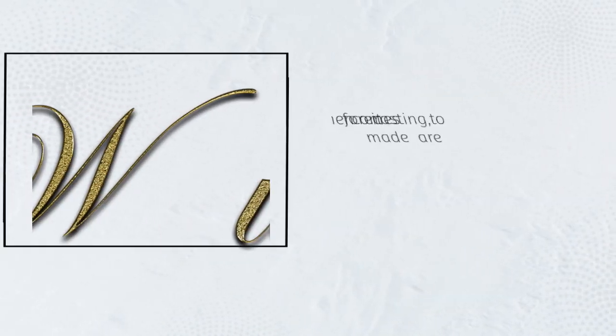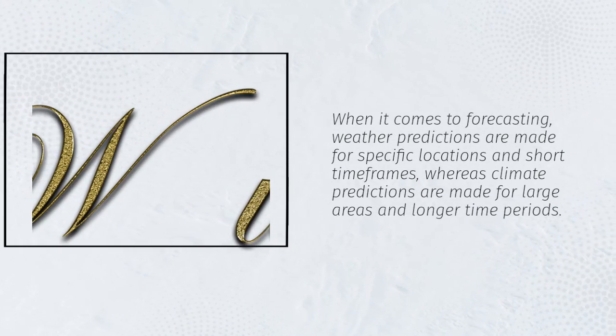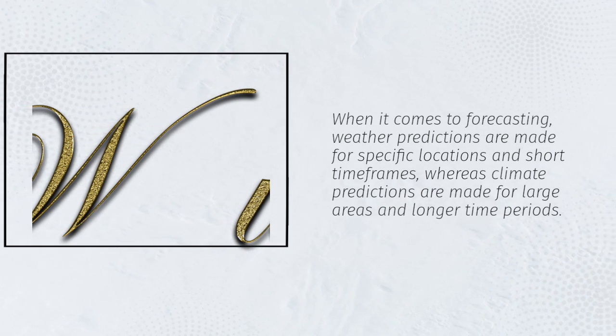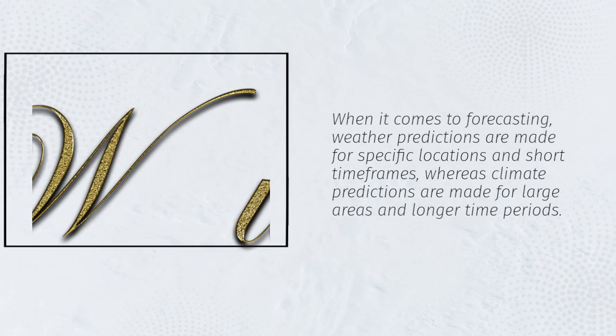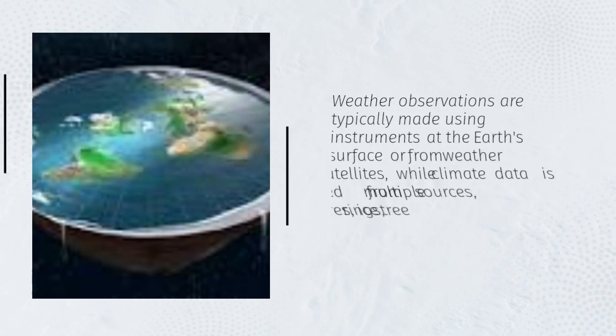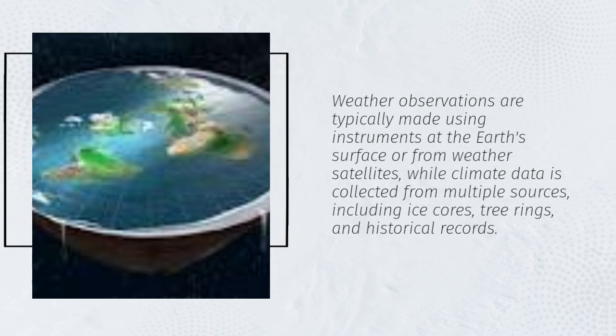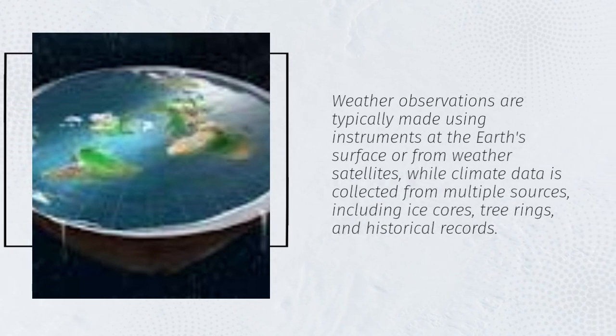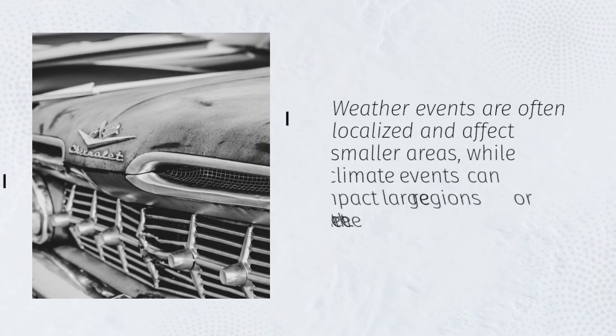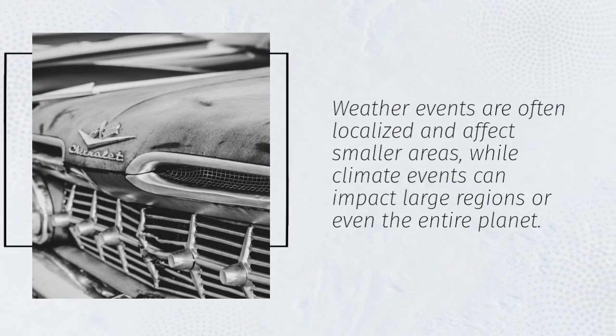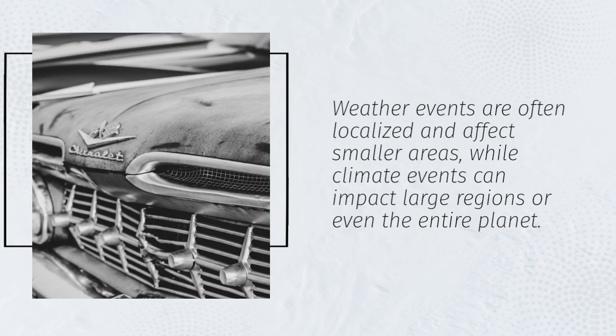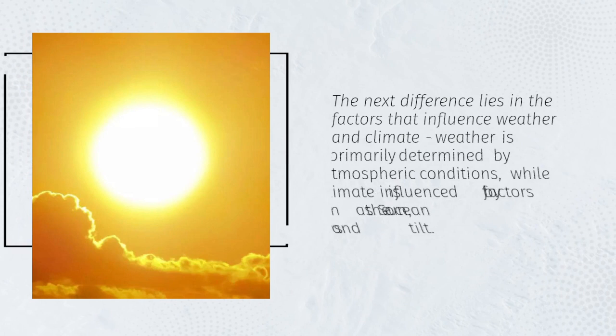When it comes to forecasting, weather predictions are made for specific locations and short timeframes, whereas climate predictions are made for large areas and longer time periods. Weather observations are typically made using instruments at the Earth's surface or from weather satellites, while climate data is collected from multiple sources, including ice cores, tree rings, and historical records. Weather events are often localized and affect smaller areas, while climate events can impact large regions or even the entire planet.